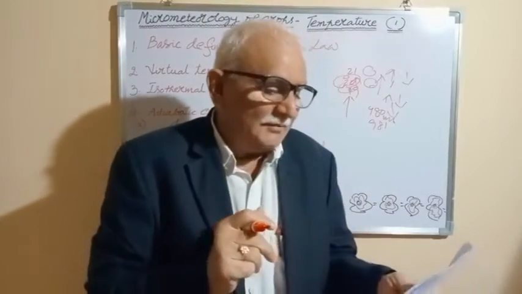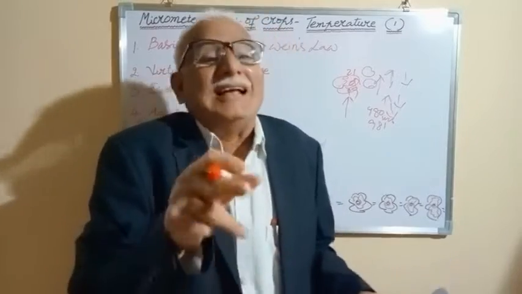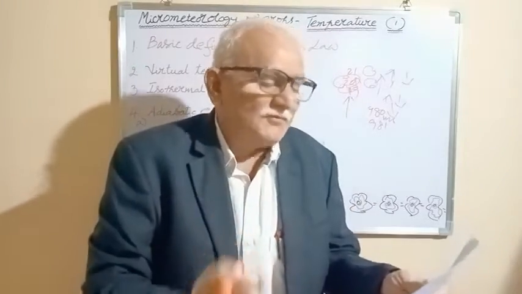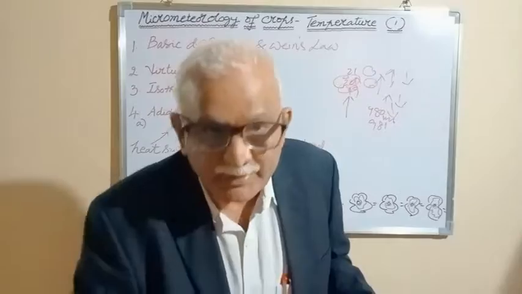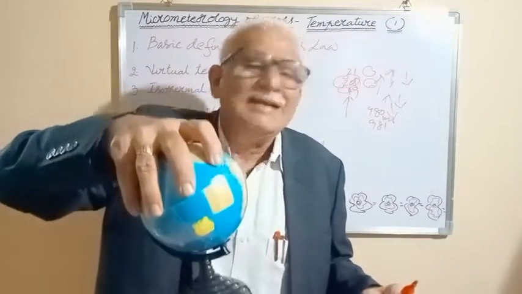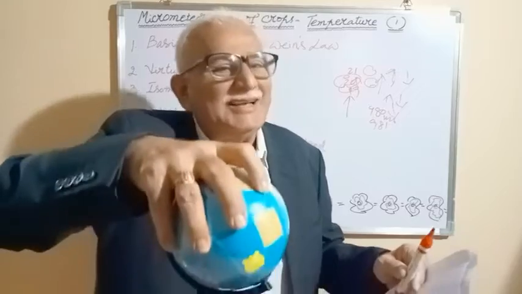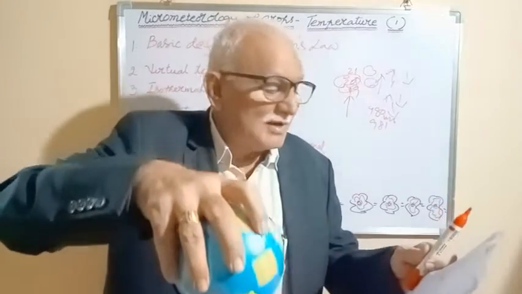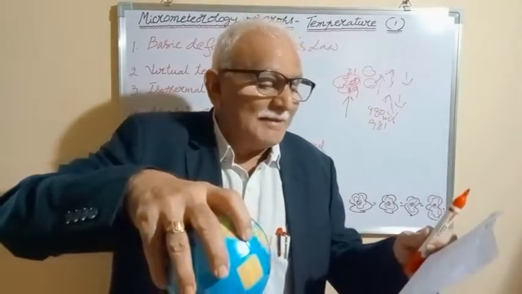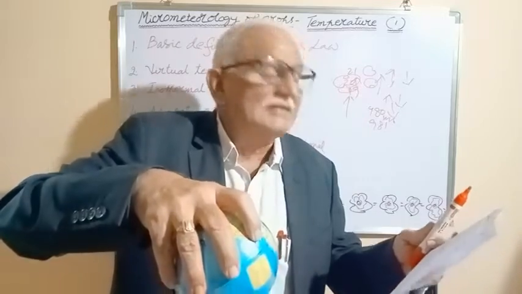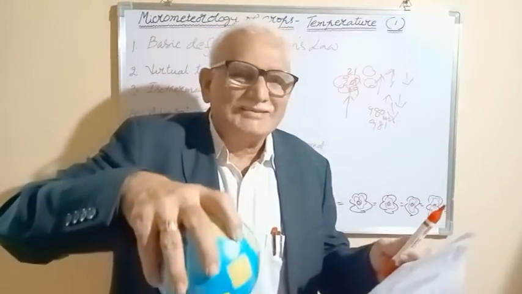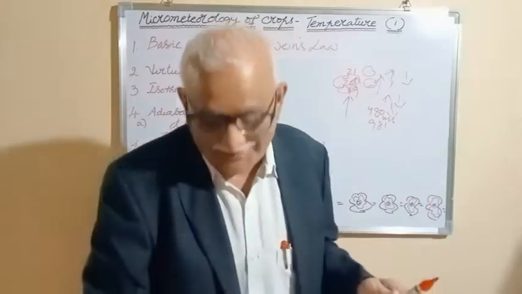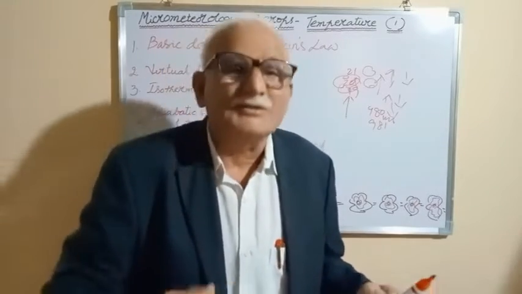Please write another important point. The major part of the solar irradiance is absorbed at the surface of the earth. What is irradiance? I told you several times, I will also tell you after you write. So the major part of the solar irradiance is absorbed at the surface of the earth, and temperatures are generally greater in this region, on the surface of the earth, and decrease with increasing height, particularly with reference to the troposphere.